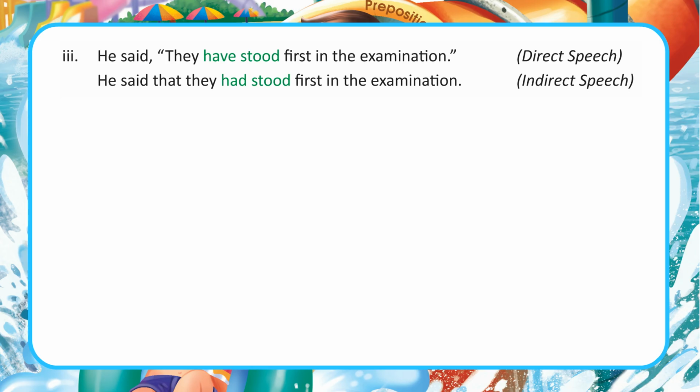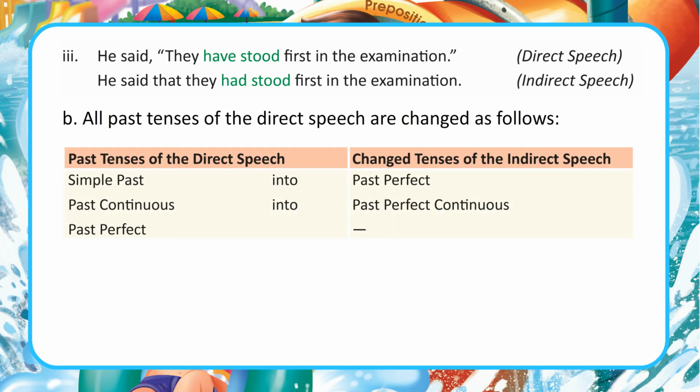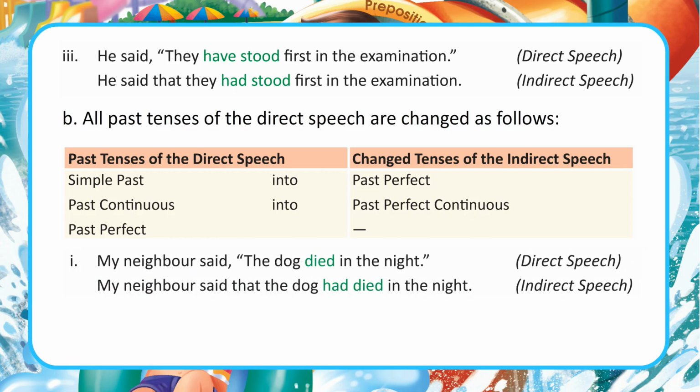Direct speech. Indirect speech. B. All past tenses of the direct speech are changed as follows. Past tenses of the direct speech change into the following tenses of the indirect speech. Simple past into past perfect. Past continuous into past perfect continuous. Past perfect. My neighbor said, "The dog died in the night." My neighbor said that the dog had died in the night.